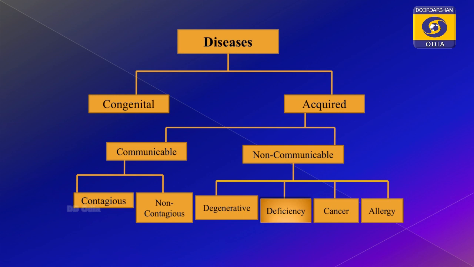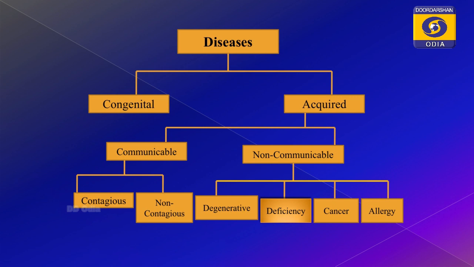Then under the communicable diseases, what are the types that we are studying? Some are contagious and some are non-contagious. What is contagious? I will discuss later how it infects through touch and all those things.